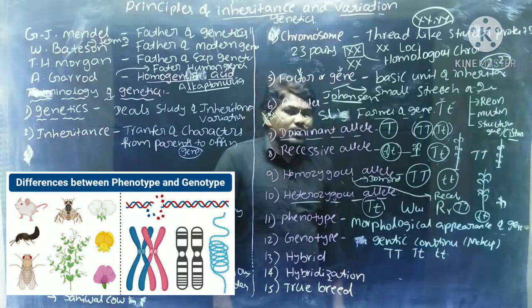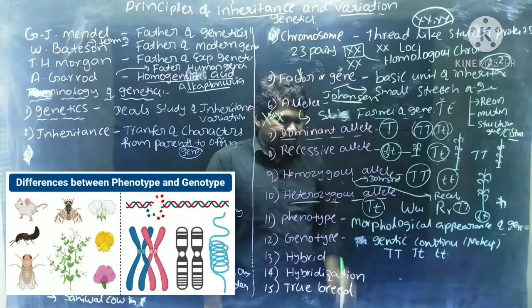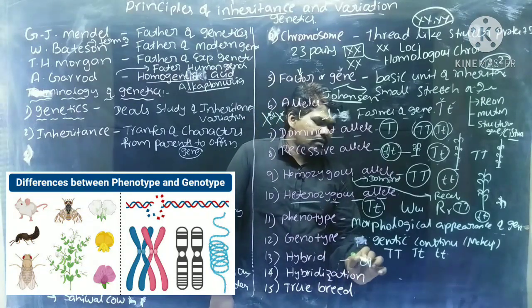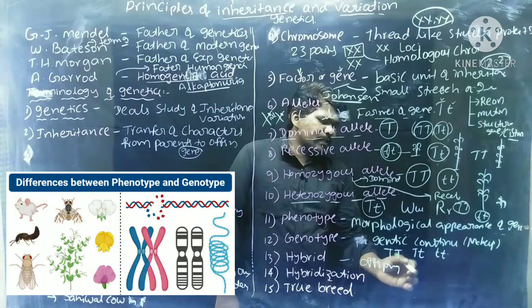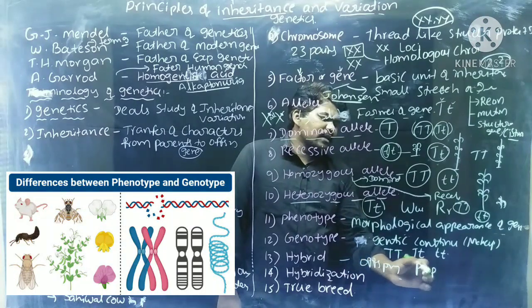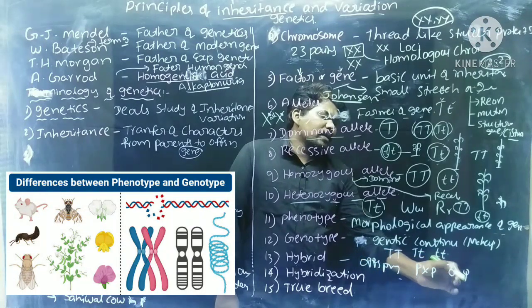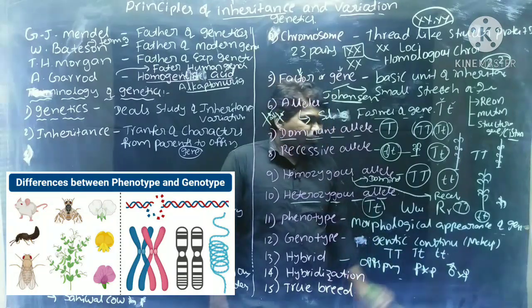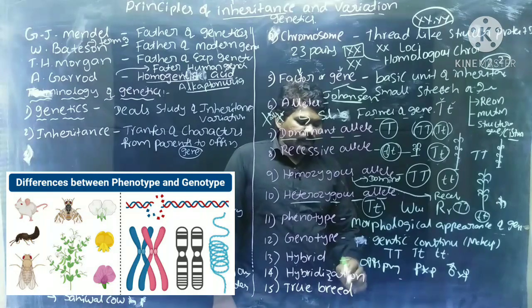Next, hybrid. Hybrid means offspring. Offspring which is formed by the crossing of two parents. Children formed by the crossing of two parents are called a hybrid.